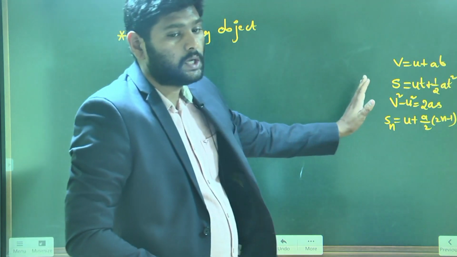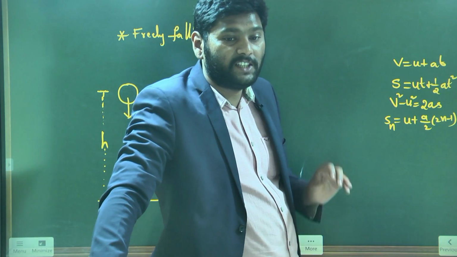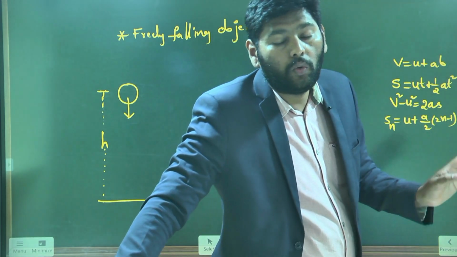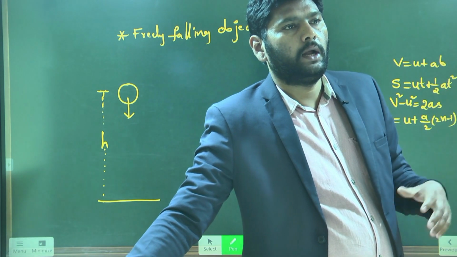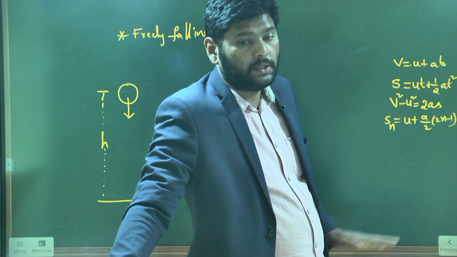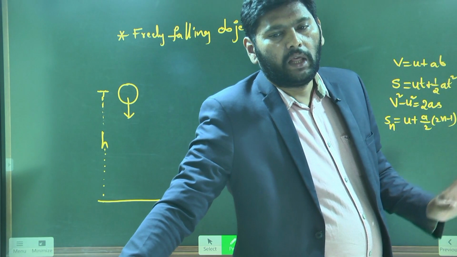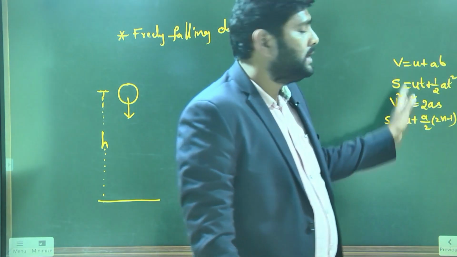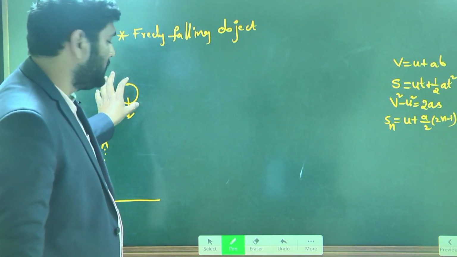But these equations, how will you apply them here? Look at one secret here. The secret is you will apply the equations of motion only for constant acceleration. Any object moving under the influence of constant acceleration, you can apply these equations irrespective of the object, irrespective of the situation. If the object moves with constant acceleration, you can apply these equations of motion.